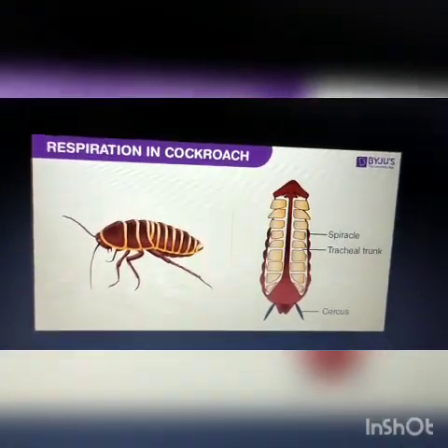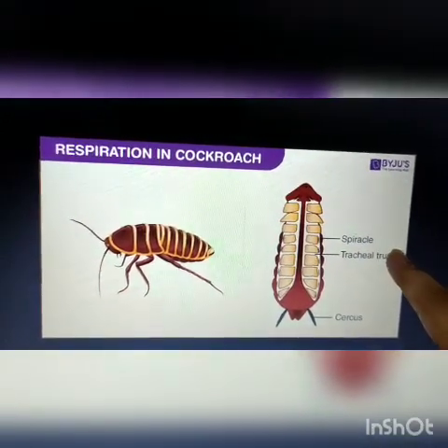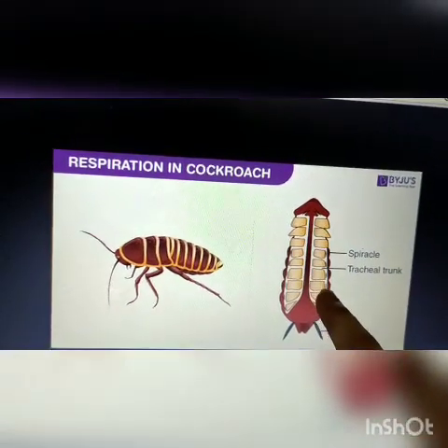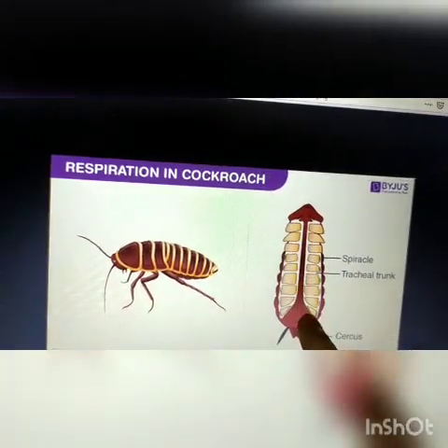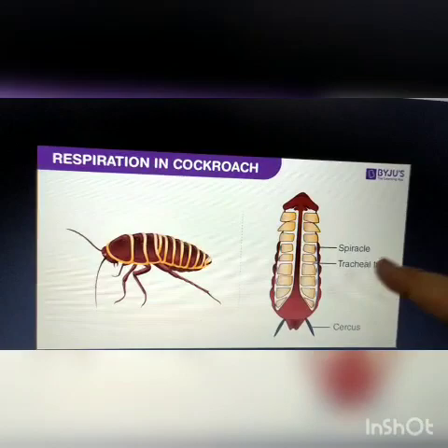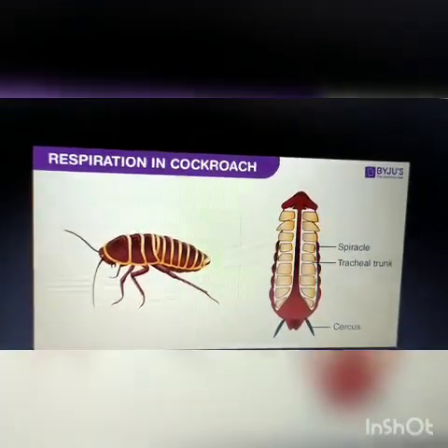Okay, air enters through these spiracles and passes into a network of air tubes which run across the whole body of the insect. That means these spiracles help them to take air inside.